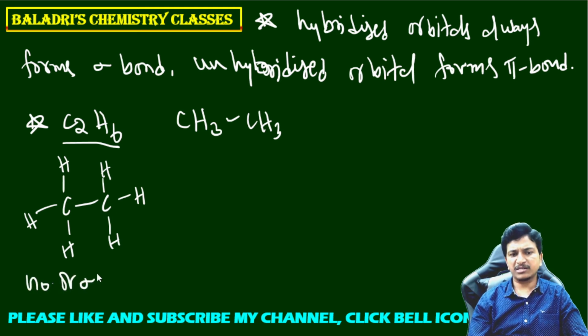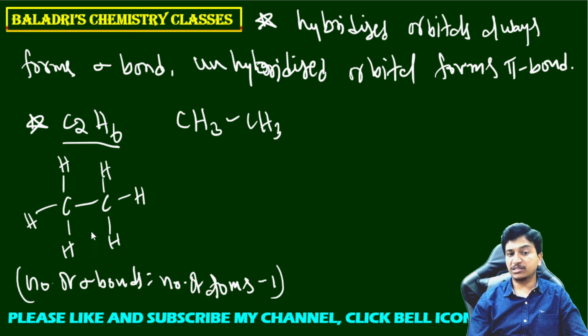The number of sigma bonds in any hydrocarbon is equal to the number of atoms minus 1. We can apply this for hydrocarbons only. There are 7 sigma bonds in the ethane molecule. One is between carbon and carbon, the remaining are between carbon and hydrogen. Now let us see here.